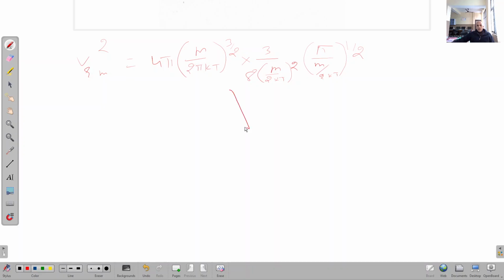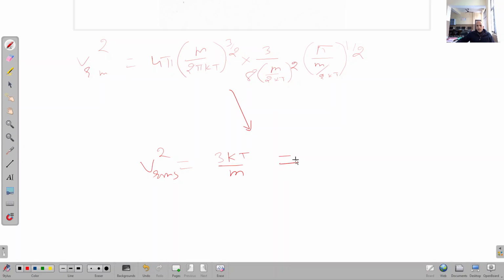When you solve this expression, if you don't want to go for solving it in the examination, you can even directly arrive at the value, which will come out to be 3 kT upon m. What is it? v_rms square.